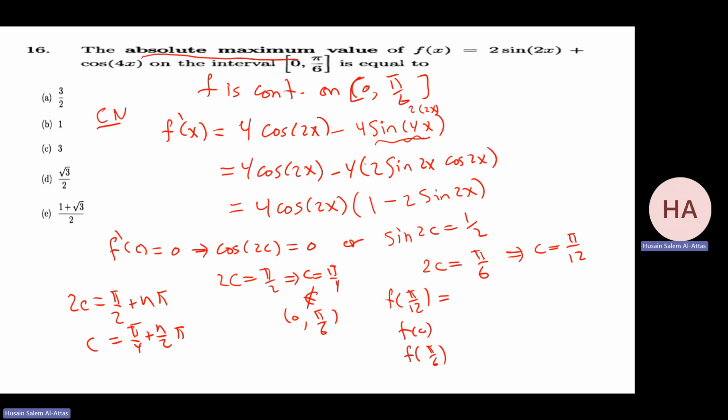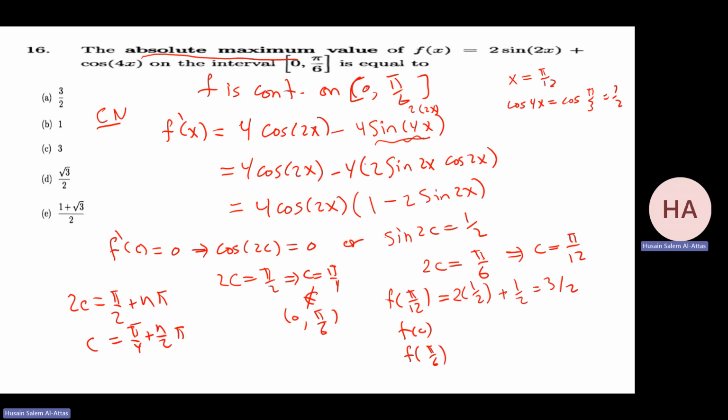Let me do it one by one and be careful. 2 sine of 2 times π/12. This is π/6. Sine π/6 is half, so it will be 2 times half, plus cosine 4x. If x equals π/12, cosine 4x is cosine of 4π/12, which is π/3, and that is half. So it will be 1 plus half, and that will be 3 over 2.